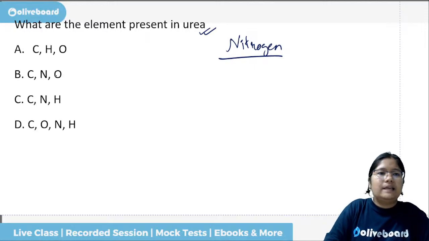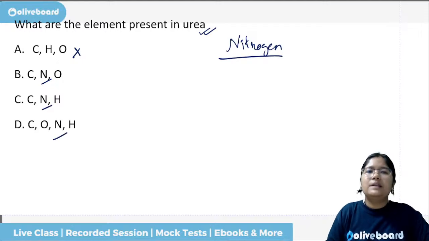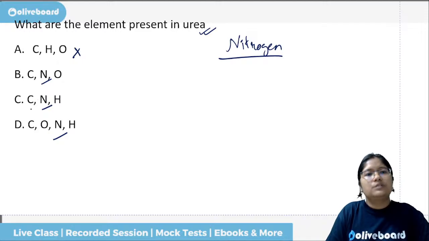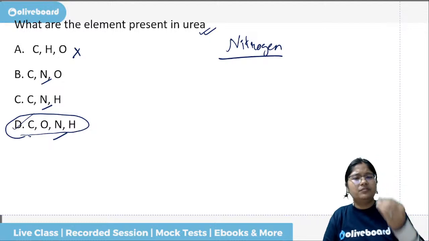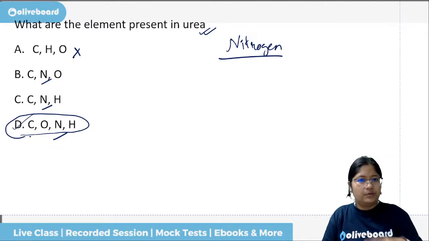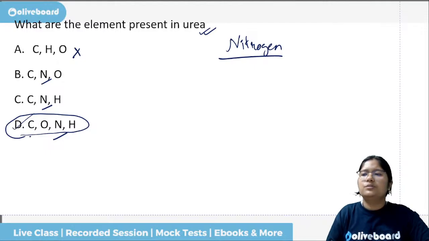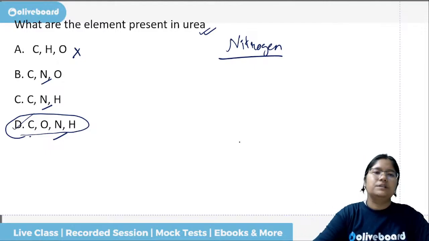Nitrogen is not there in this option, so easily removable. It is here, and it is here. Carbon and hydrogen will definitely be there. Will oxygen also be there? Yes. So oxygen, carbon, nitrogen and hydrogen, all of these. If you want beautiful flowers in the flower plants, you can use more of the artificial ones also, but simply kitchen waste also can be used in the gardens.